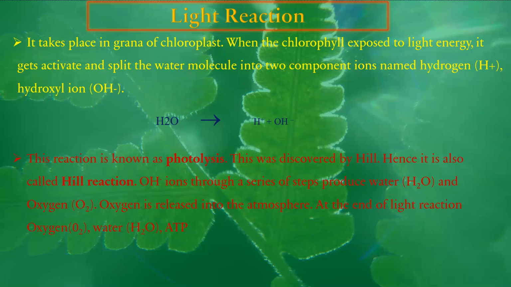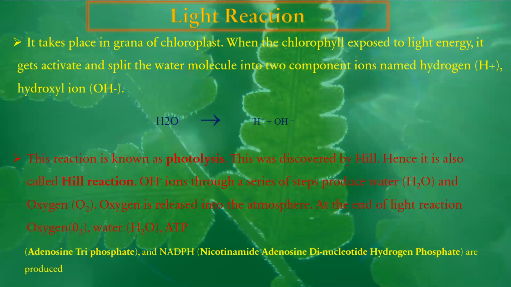At the end of the light reactions we will get oxygen and water, as well as ATP. ATP and NADPH are the assimilatory powers which are generated during the light reactions. So these are the first step of reactions, called light reactions.